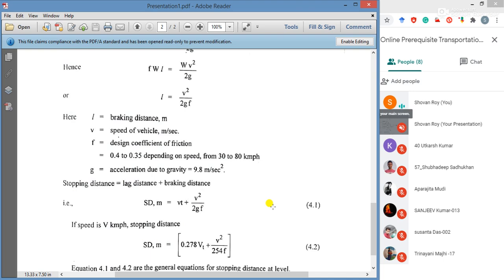But my suggestion is, you are not fifth standard or sixth standard students. Always you should use this equation when the question mentions the speed of the vehicle in kilometer per hour, and when the question mentions the speed of the vehicle in meter per second, then you should use the other equation.